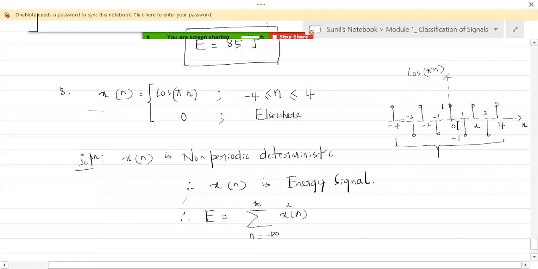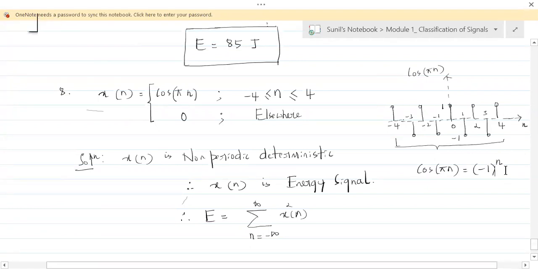Now, how can I write this mathematically? Cos pi n is fine. Suppose cos pi n has to be expressed in another term. How to do that? We can say cos pi n is actually -1 to the power n. Why is it -1 to the power n? Can you make out why it has to be -1 to the power n?